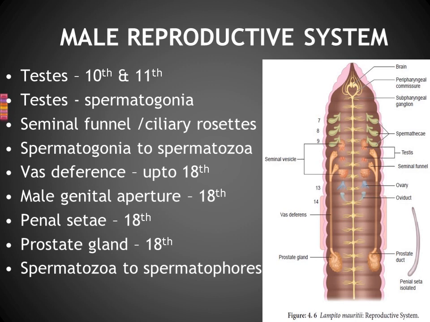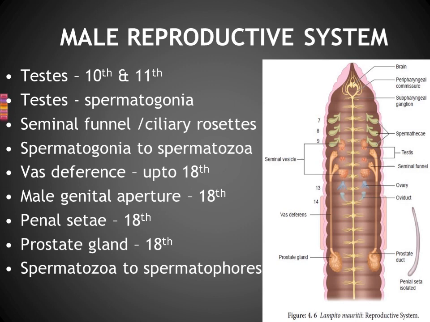That is known as the male genital aperture. And in that region, one special setae is there. Usually we said setae are responsible for the locomotion of this earthworm, but here the penial setae are responsible for copulation with another earthworm.